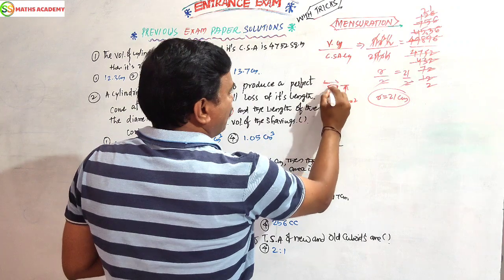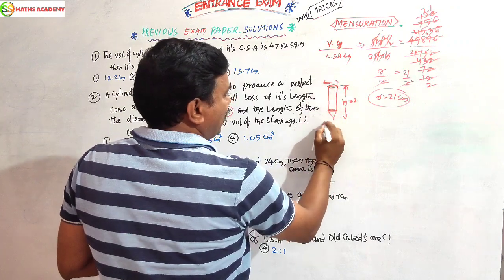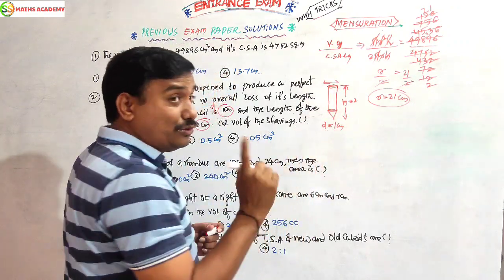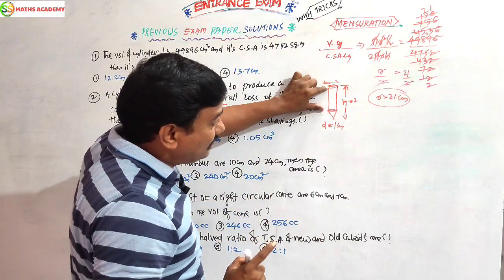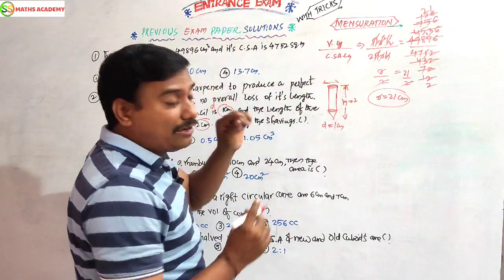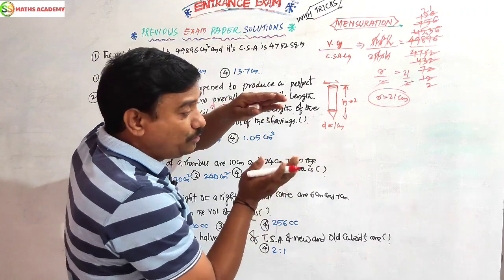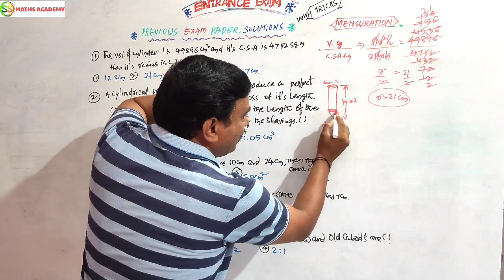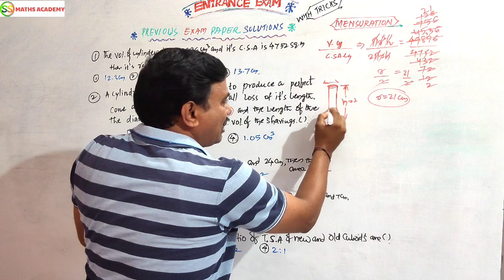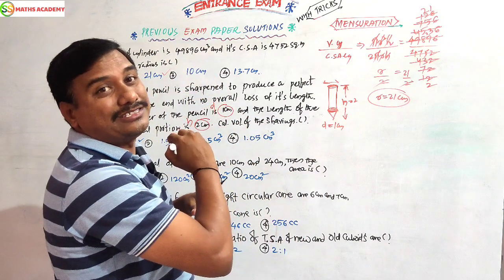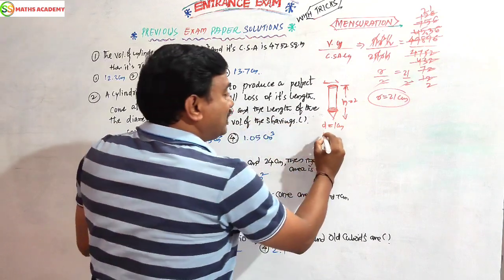Here the diameter is given. This is the diameter. So the diameter is 1. You remember, the cylinder diameter and the cone diameter will be the same because it should be inscribed. It should be on the same base. This is the cone's circular base, this is also the cylinder's circular base. Okay? Both are the same, so the diameter is the same, and the radius will be the same.